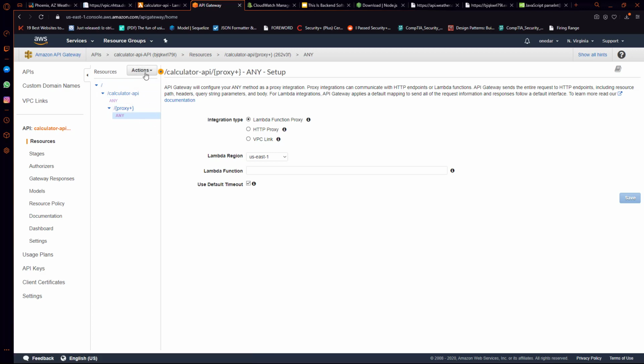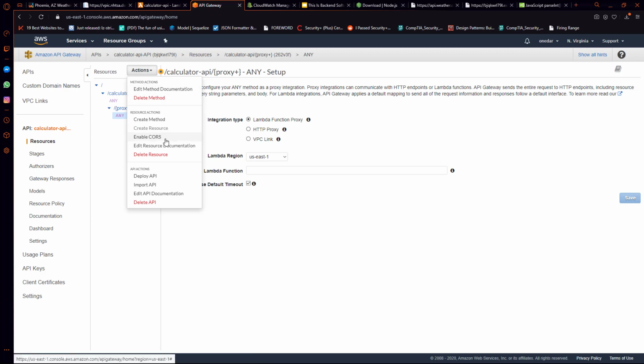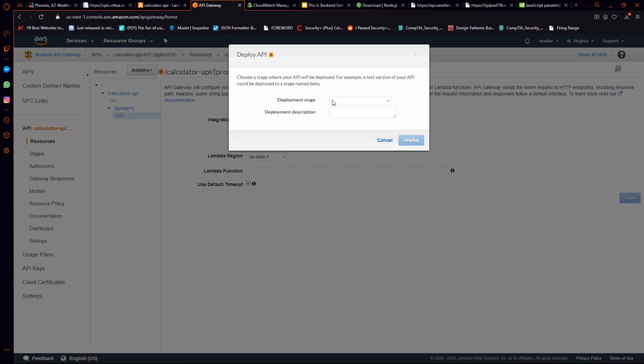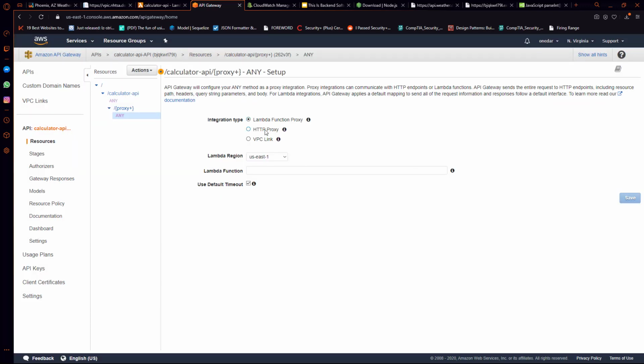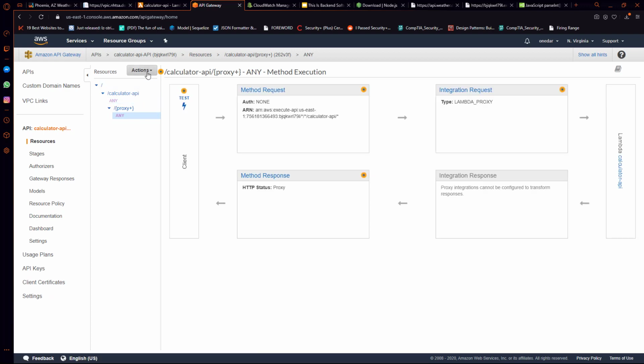Once we make changes to the API Gateway console, we want to go ahead and deploy that so that it's up to date. We can just deploy to the default stage. And it looks like it needs us to create an integration for this method. So we need to point this method to our Lambda, which is the calculator API. And then we'll save that. And now we should be able to actually deploy this.